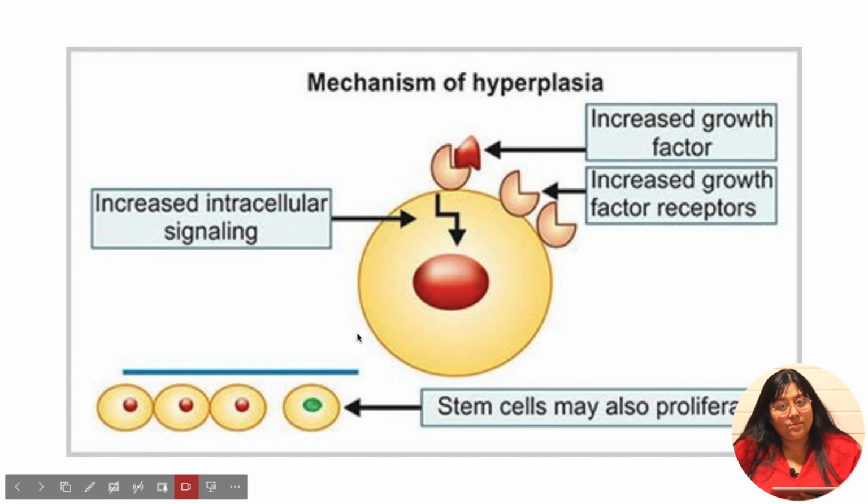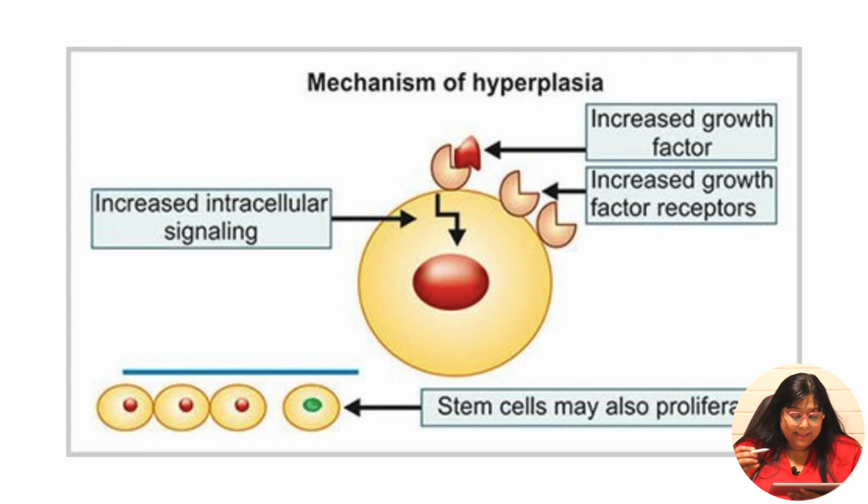Coming to the mechanism of hyperplasia. As you can see here, this is a cell, and there are growth factors outside the cell, and on the surface of the cell there are growth factor receptors. So, whenever a cell is predisposed to any sort of stress, the cell will undergo hyperplasia, and that is there will be an increase in the number of growth factors and increase in the number of growth factor receptors.